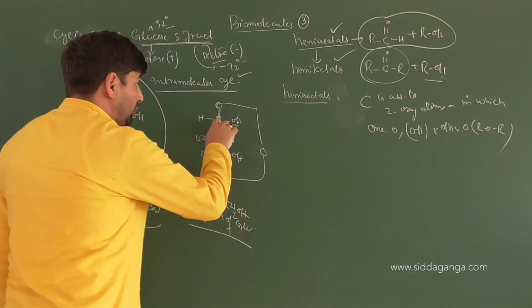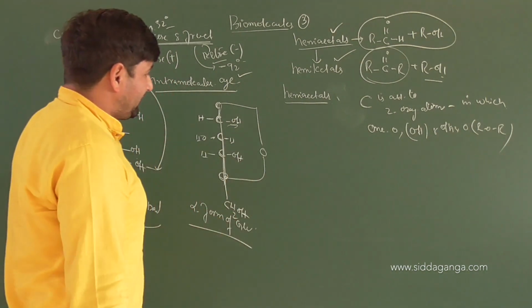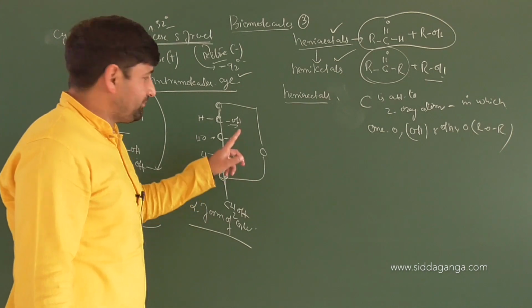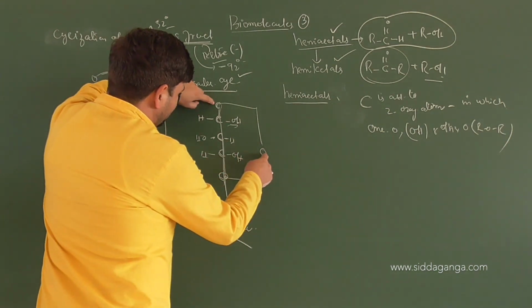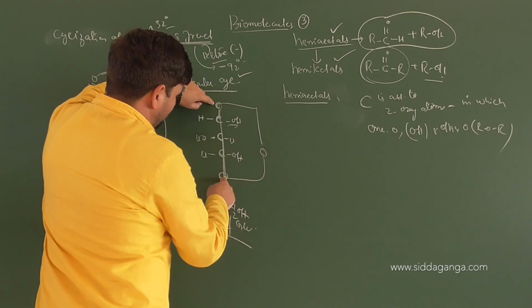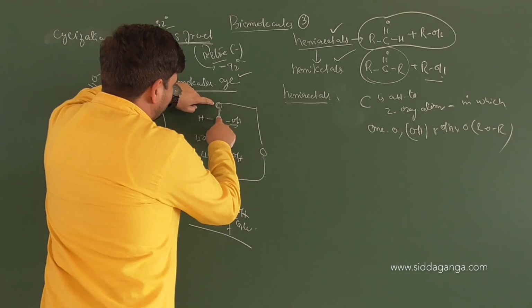I mentioned OH on the right side of a stereo center means in the ring it will be on the downward side. Now let us see how it is a hemiacetal formation here. Look here. So you got oxygen linked to what? Carbon. Oxygen linked to carbon, and on the other side it's also linked to alcohol. We'll have a look onto that. So this is carbon. Oh, yes or no?